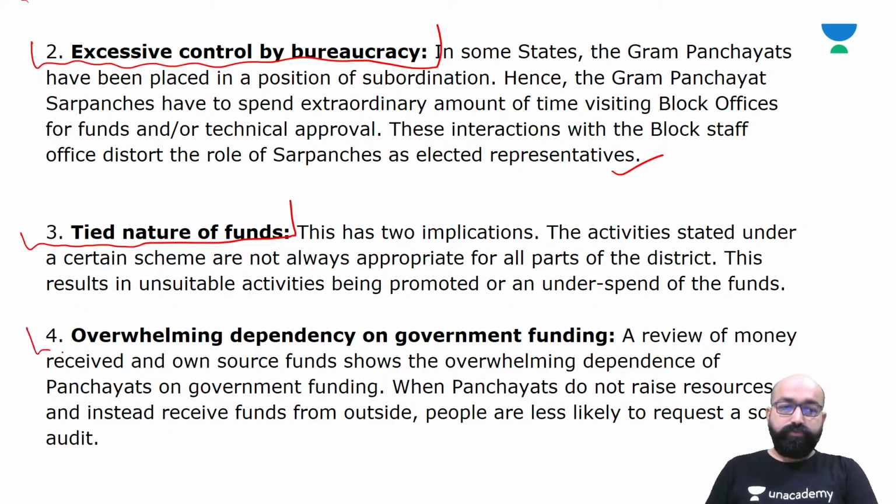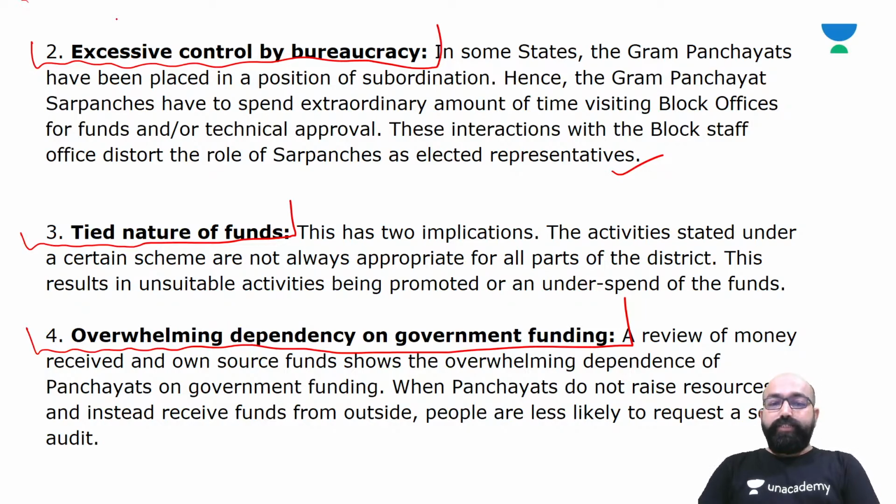Fourth, overwhelming dependency on government funding. A review of money received and own source funds shows the overwhelming dependence of panchayats on government funding. When panchayats do not raise resources and receive funds from outside, people are less likely to request a social audit.